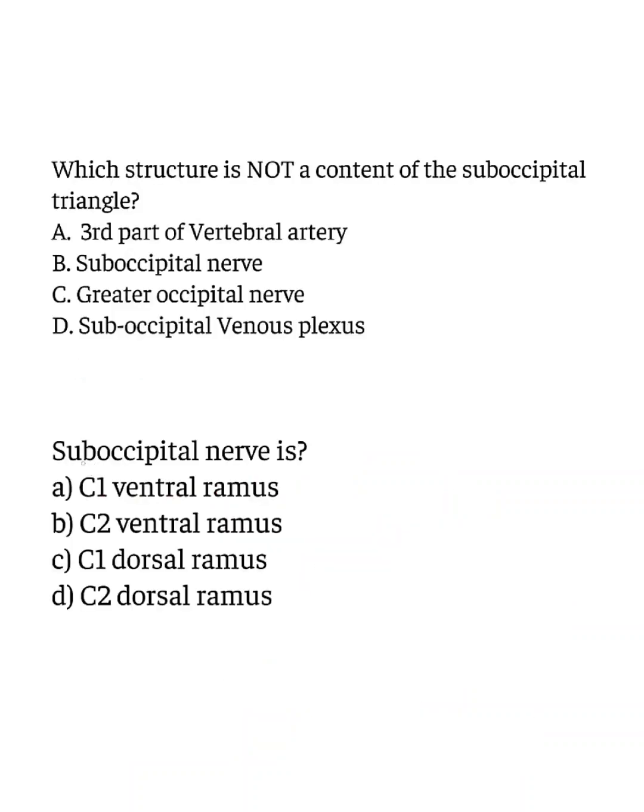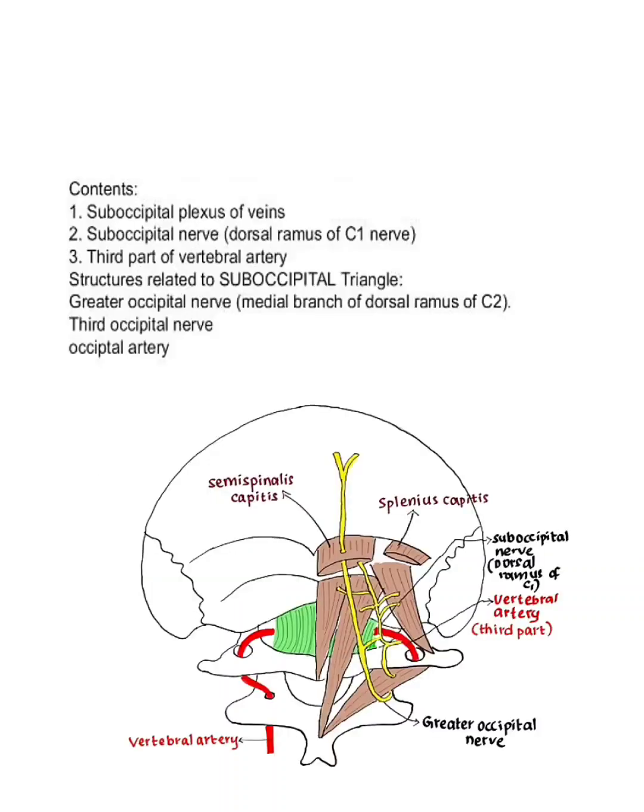Next MCQ. Suboccipital nerve is option A. C1 ventral ramus, B. C2 ventral ramus, C. C1 dorsal ramus, D. C2 dorsal ramus. The suboccipital nerve is dorsal ramus of C1. It is dorsal ramus of first cervical nerve.